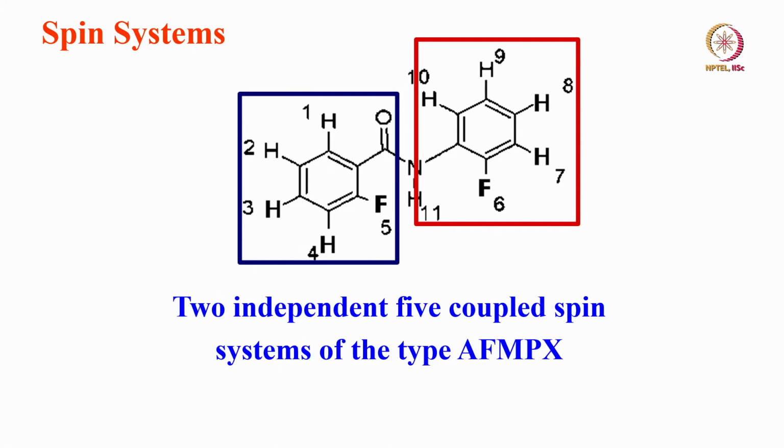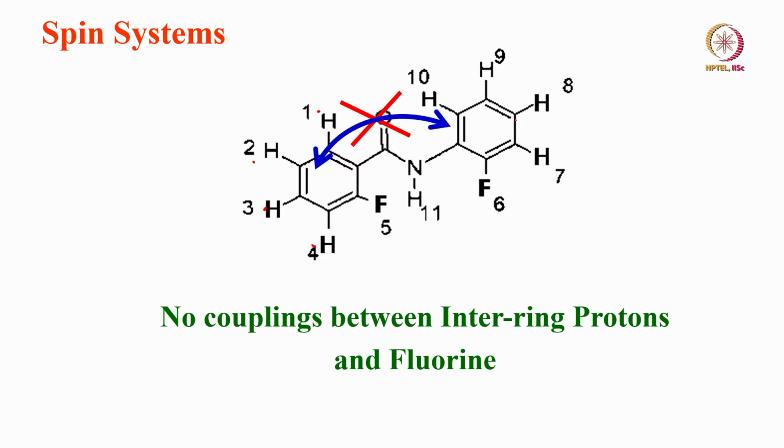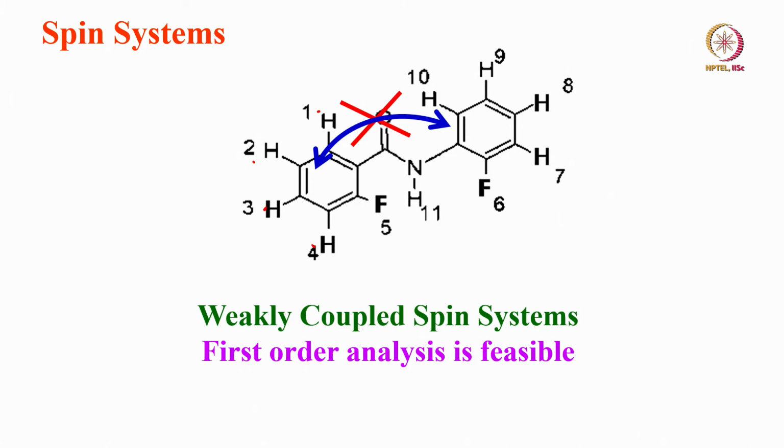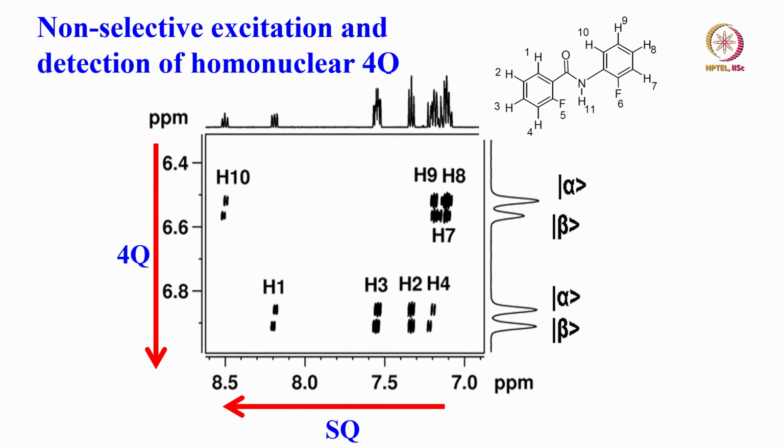Okay. So, now again these two are independent 5 spin systems. In NMR jargon, we call them AMPX spin system, AF, MPX, whatever spin system you can call, 5 spin system. This is also a 5 spin system. So, 4 homonuclear, 1 heteronuclear spin is there in each ring. What we will do is, since there is no coupling between interphenyl rings, we consider them 2 independent spin systems. So, weakly coupled spin system and first order analysis is easy to do. So, we do the fourth quantum NMR to separate out the peaks pertaining to each spin system.